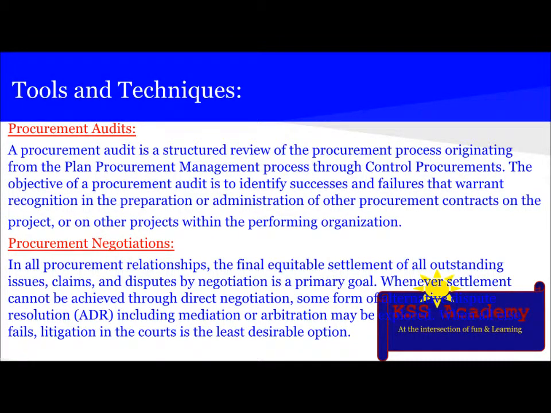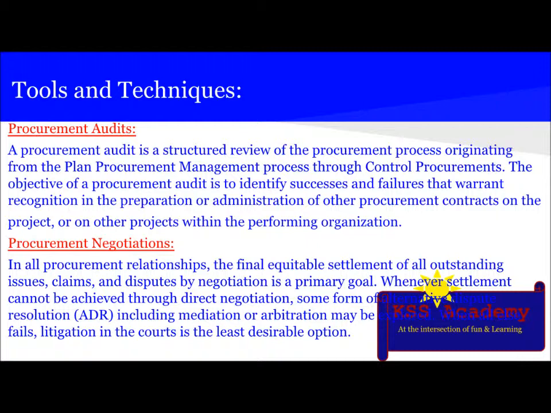The next thing is tools and techniques. The first technique is procurement audits. The procurement audit is a structured review of the procurement process, from the plan procurement management process through control procurements. The objective of the procurement audit is to identify successes and failures that warrant recognition in the preparation or administration of other procurement contracts on the project or on other projects within the performing organization.